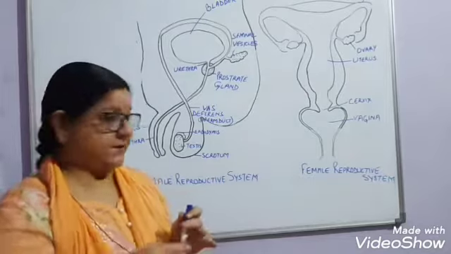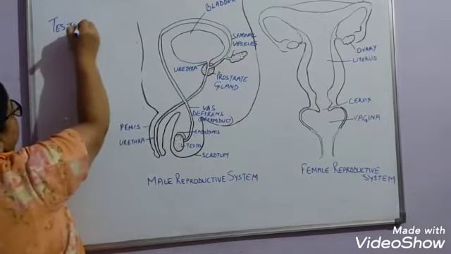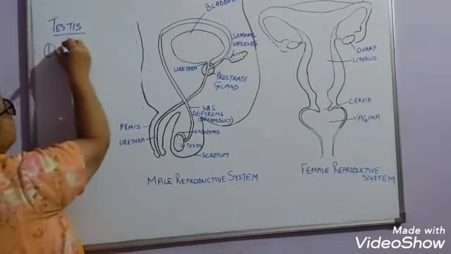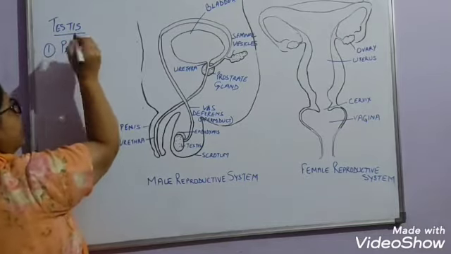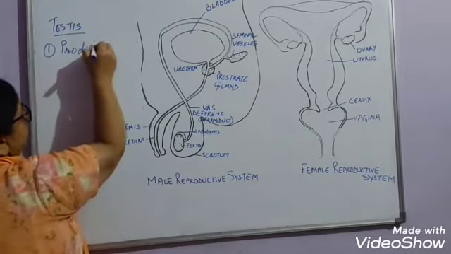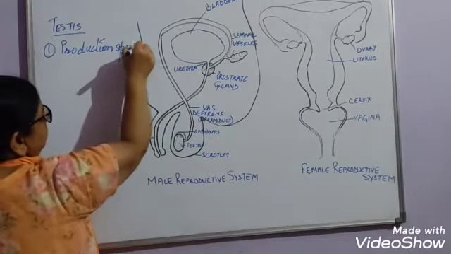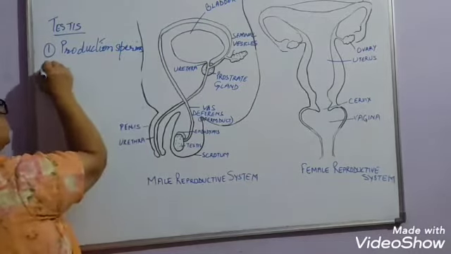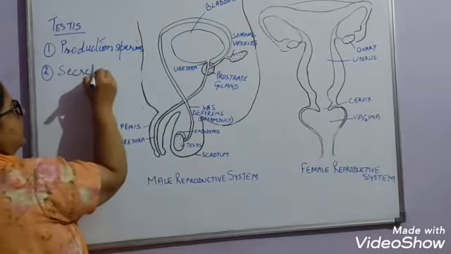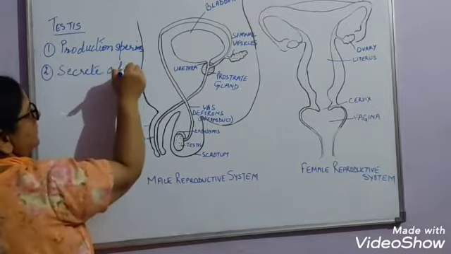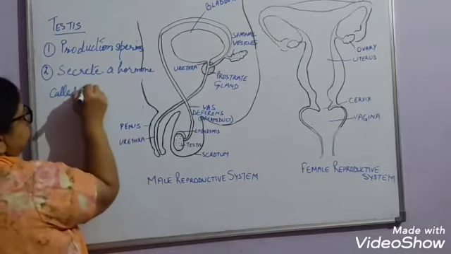Another function of testes is, see, the first function is the production, or the regulation, you can say, of sperm production. So it produces sperms. And the second function of testes is to secrete a hormone called testosterone.